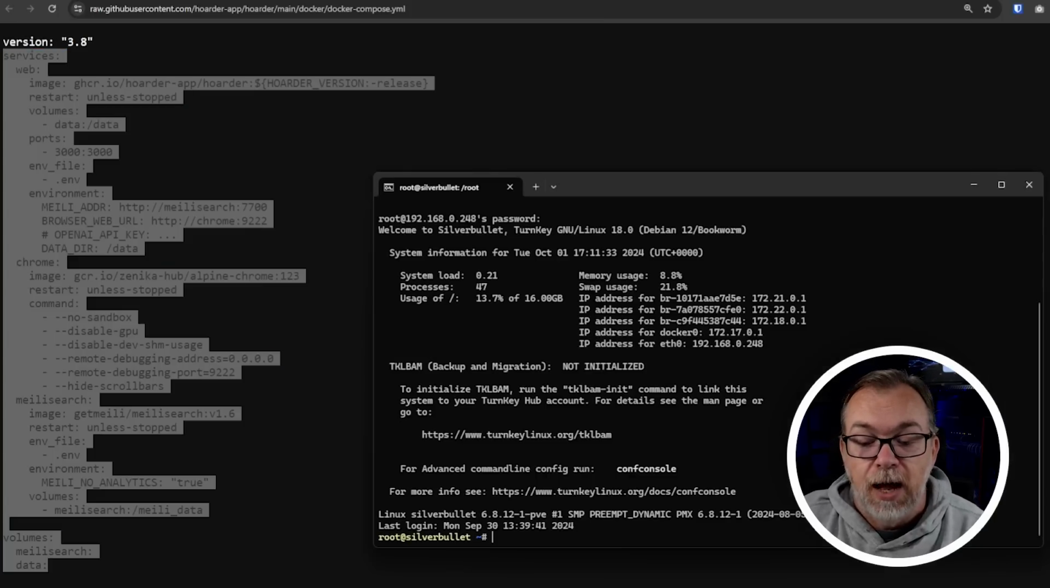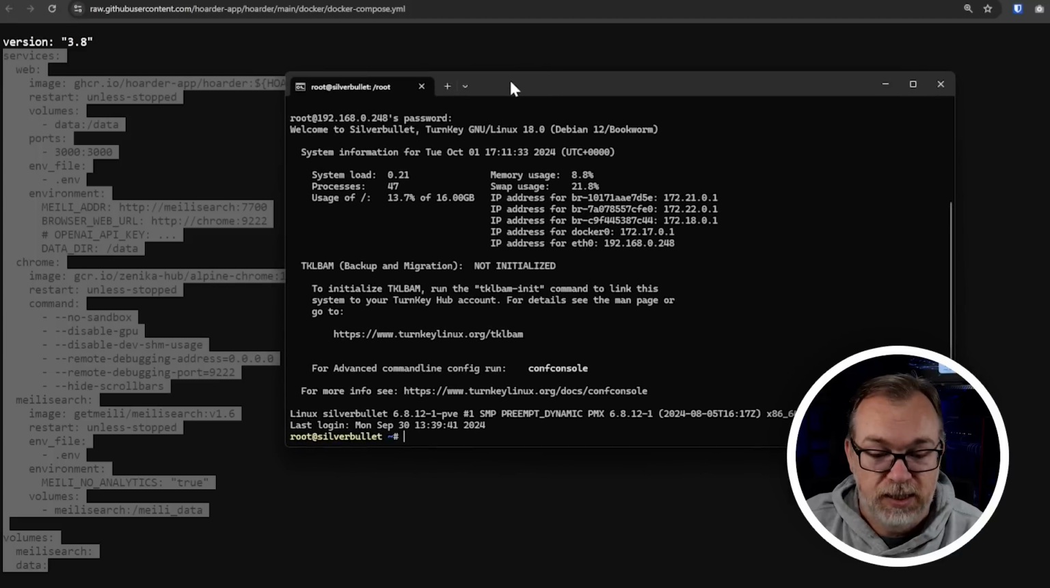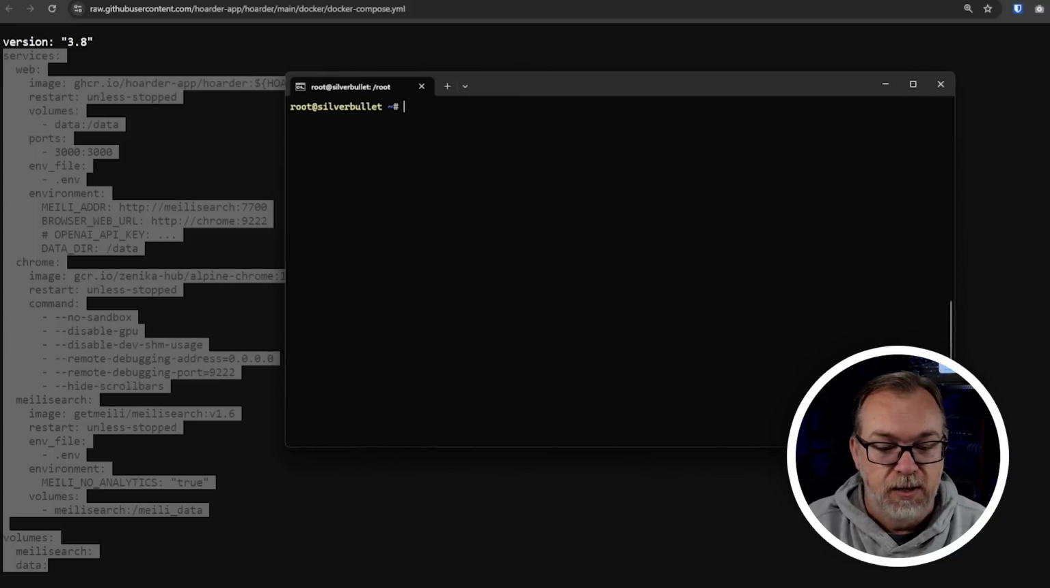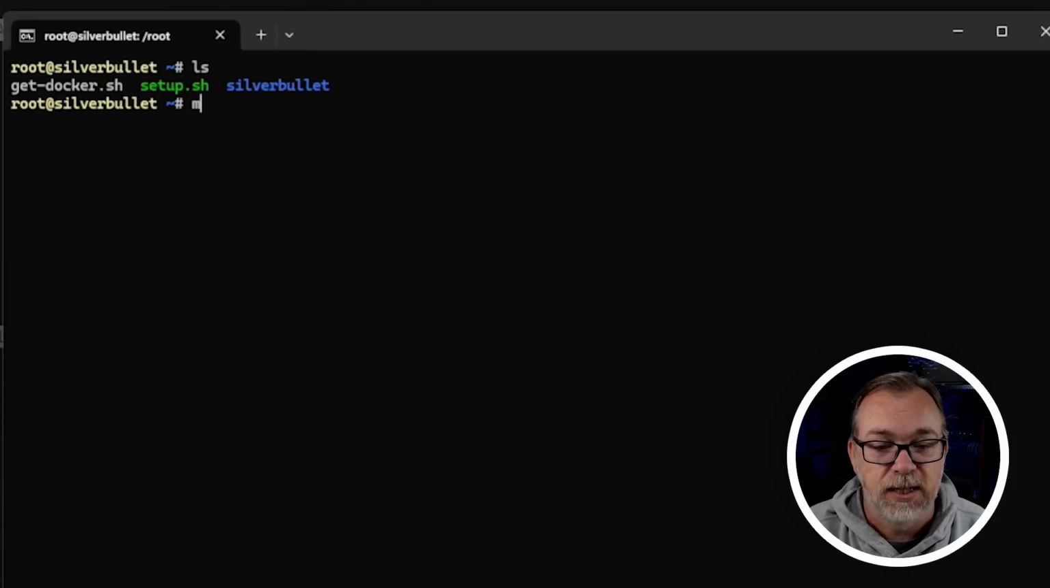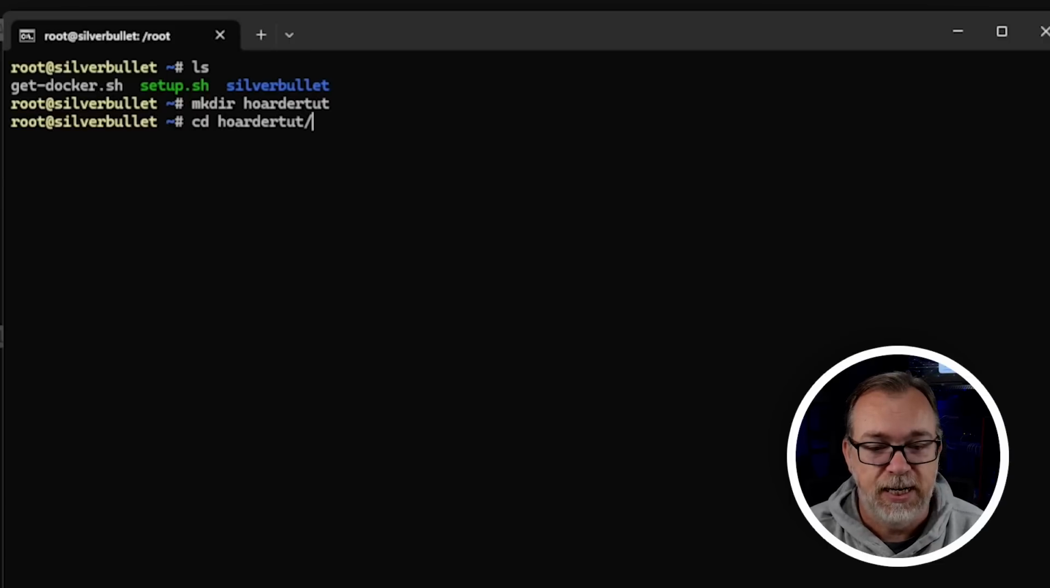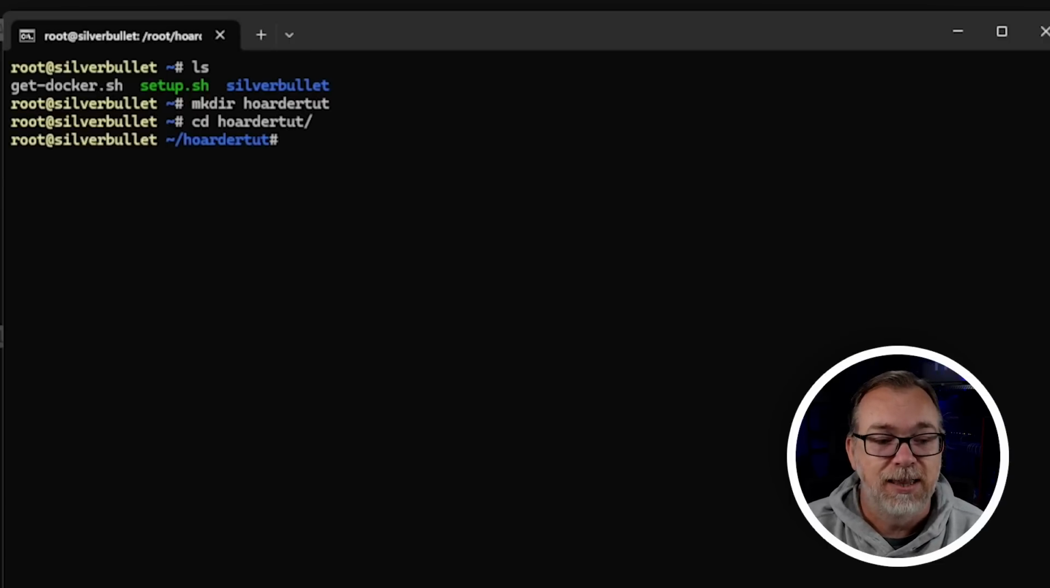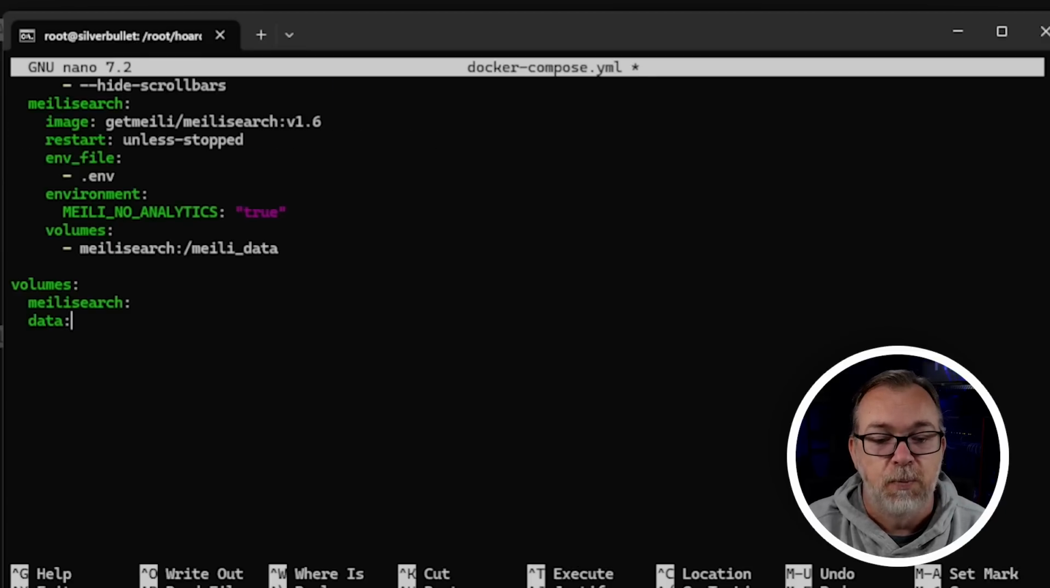So I'm SSH'd into my system here. This is an old LXC that I'm not using anymore. So let's do an LS. Cool. Let's make a directory. Let's call it Hoarder tut. And then let's CD into Hoarder tut. And then let's go ahead and create our Docker Compose for this. So we're going to do nano docker-compose.yaml, and we're just going to paste that in.